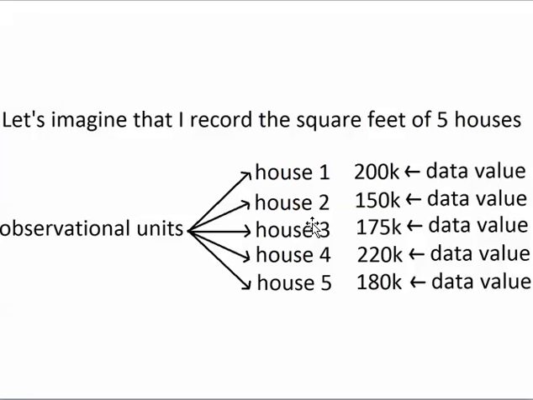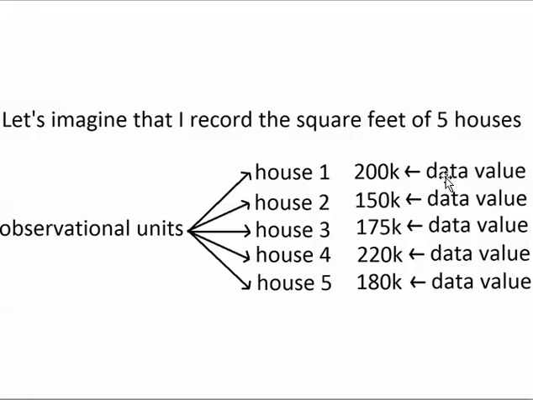When a person collects more than one data value from each observational unit, the data set becomes a spreadsheet with rows and columns. Let's think about what the spreadsheet would look like in this example. If I was recording the price, size, and location of each house, then the price, size, and location of the first house would go in the first row.